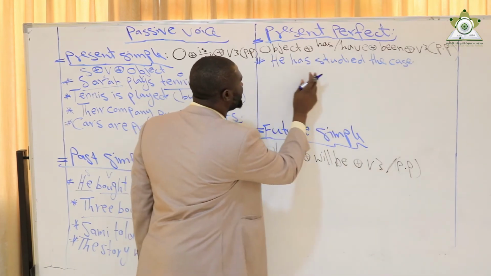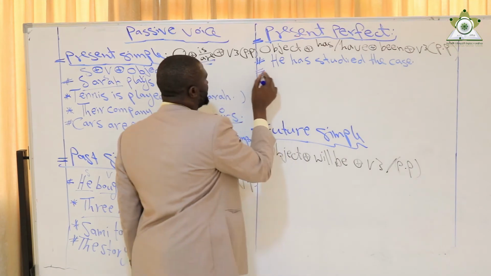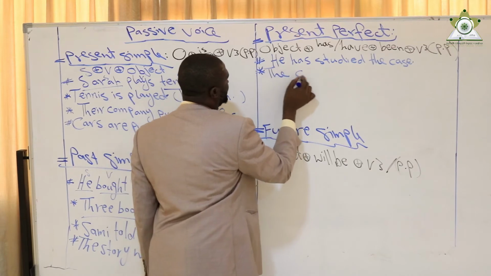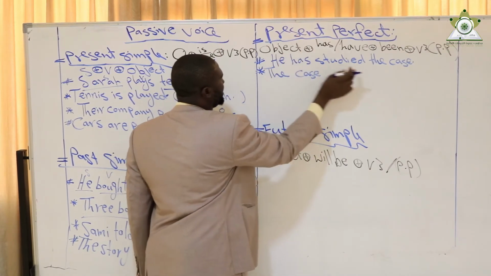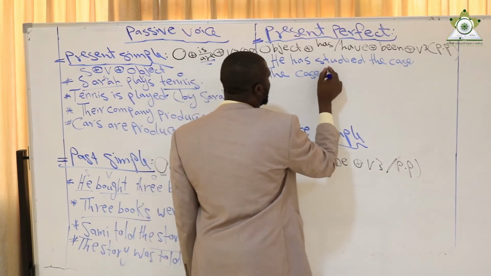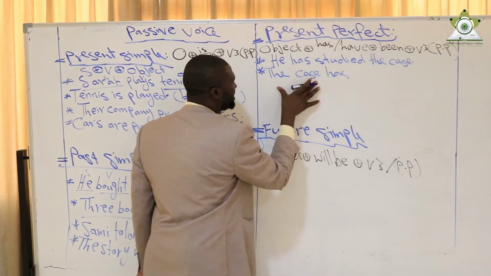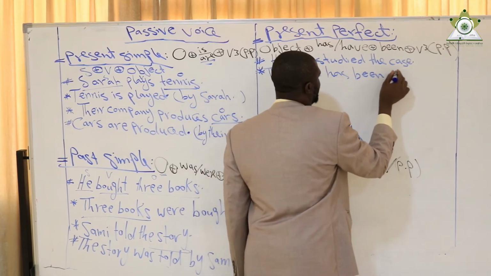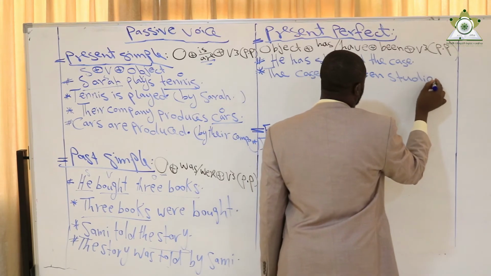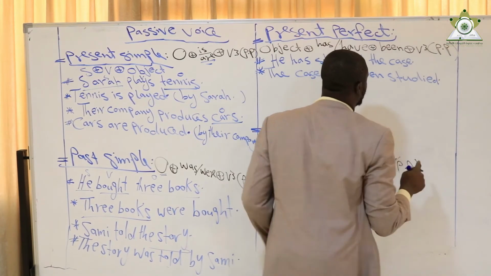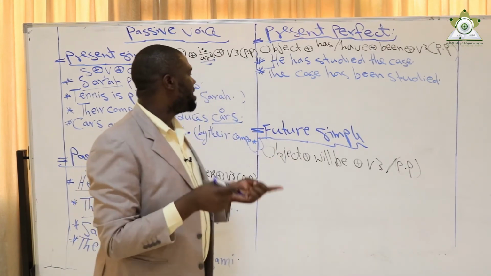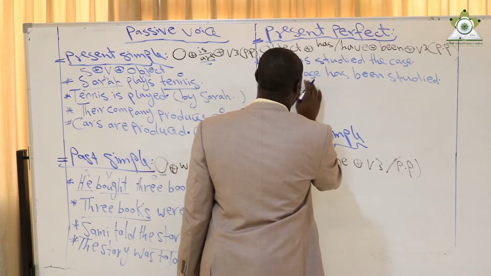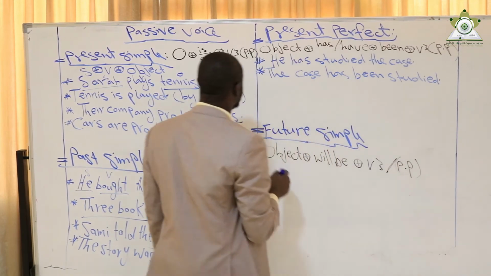Here we have: he has studied the case. So I say the case is the object. The case has been. Since the case here is singular, I use has. The case has been studied. Either I say by him, or I keep it this way: the case has been studied.